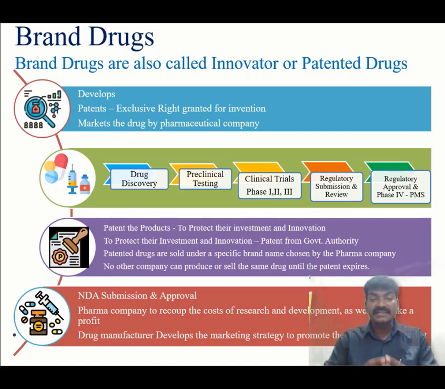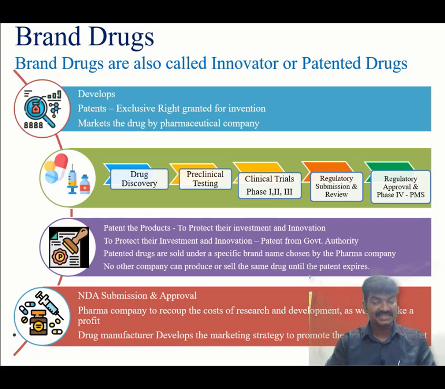In preclinical testing, the researchers conduct extensive laboratory and animal studies to evaluate pharmacological properties, and this stage involves pharmacokinetics studies as well, that is absorption, distribution, metabolism and excretion of the particular compound, and also pharmacodynamics, the mechanism of action.